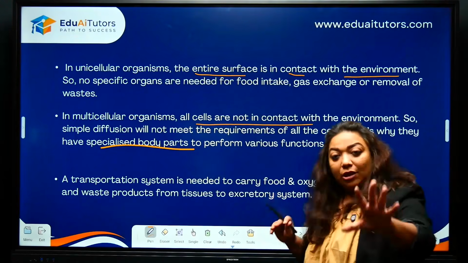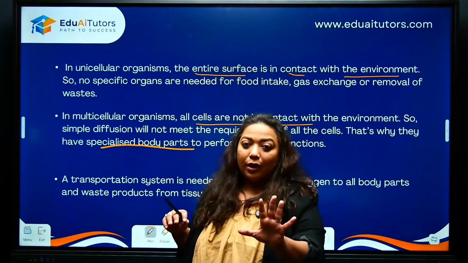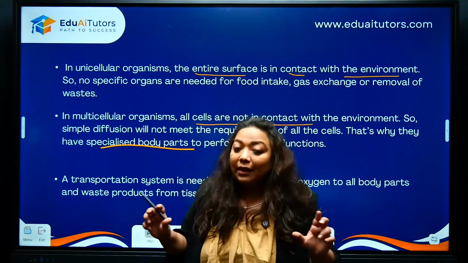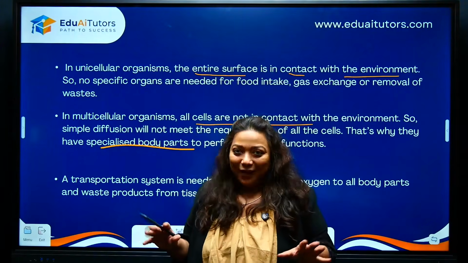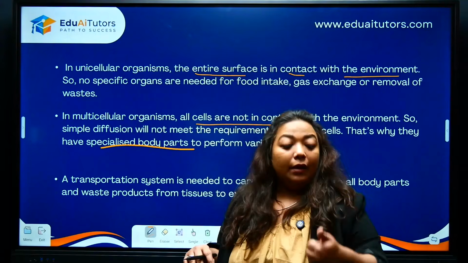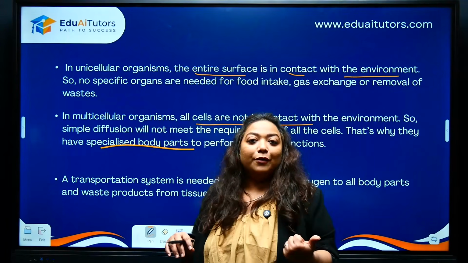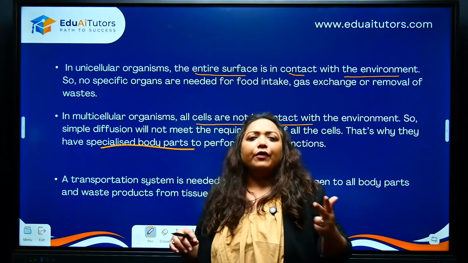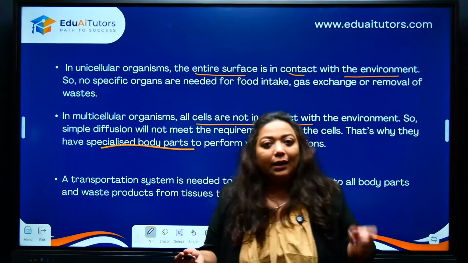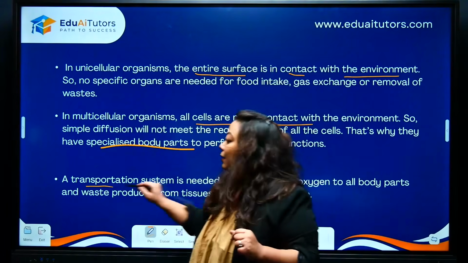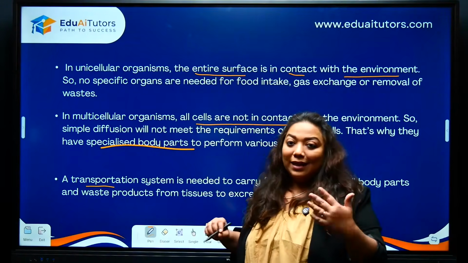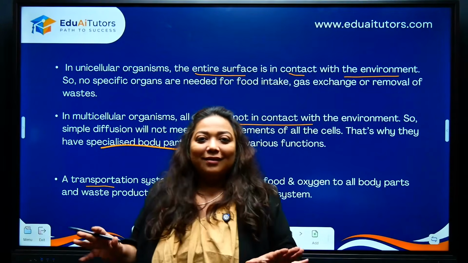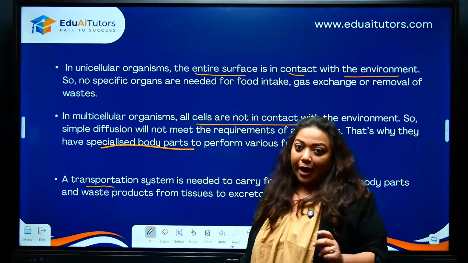The specialized body parts in multicellular organisms will bring about all the necessary maintenance life processes. And remember, whether it is the digestive nutrients which are generated, respiratory gases, or the toxins which are generated, transportation will make sure that all these things are transported to the respective specialized parts in multicellular organisms.